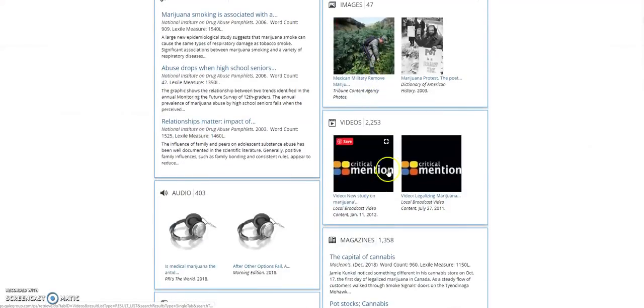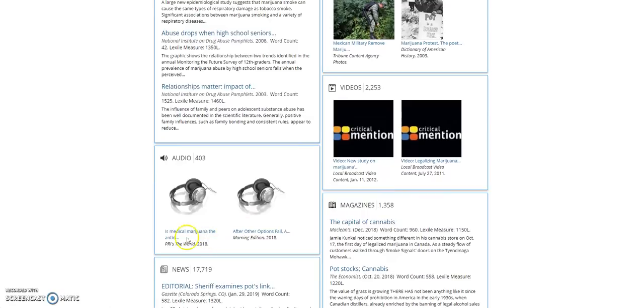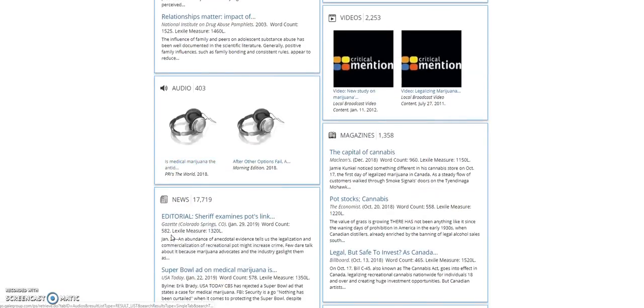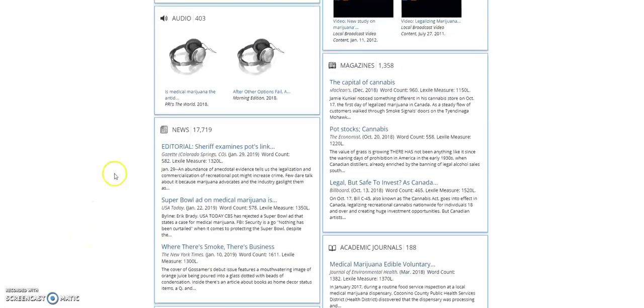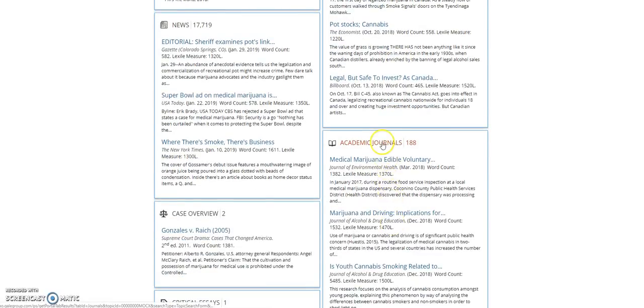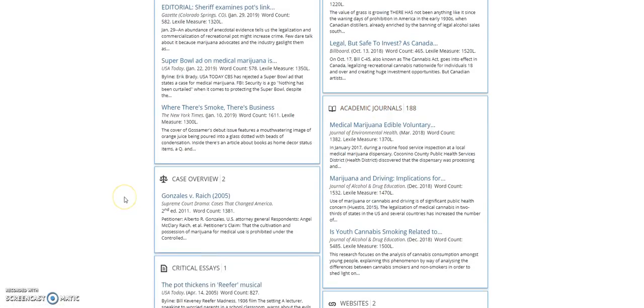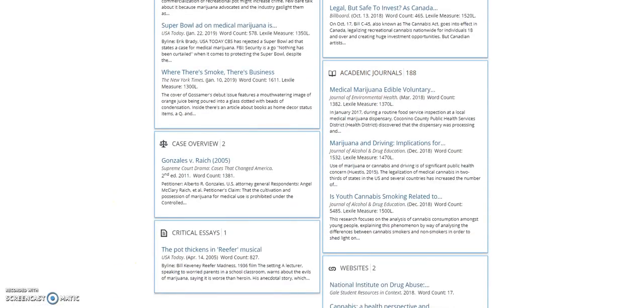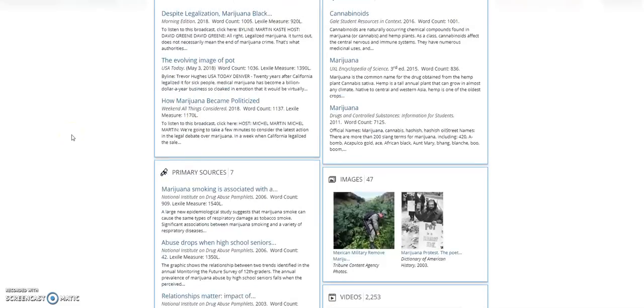and as we scroll down, we can have primary sources and images and videos that are good, and audio that is different, like radios or people having interviews with other people. Newspaper articles, you can see that there are 17,000 newspaper articles and 1,358 magazine articles. And then you'll also have academic journals, which are more like for professionals in the field. And each one of these articles is going to be excellent for you to use for your topic.